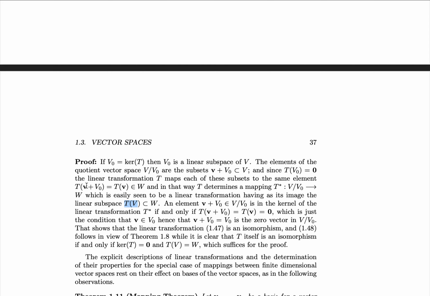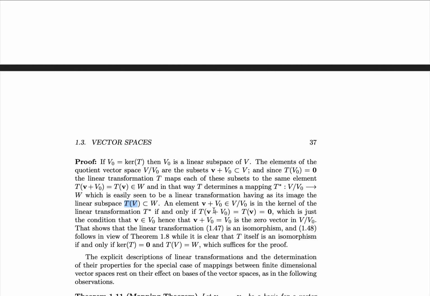therefore they make up the image. And finally, we note that simply putting the 0 vector, which is an element of V, will get sent to the 0 element of W, and therefore you have the image being a linear subspace. And you can check closure and scalar multiplication as we had before.